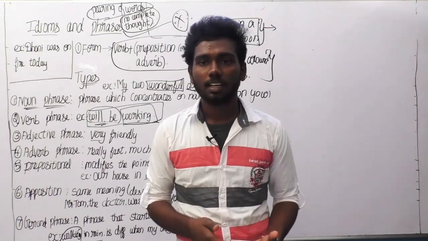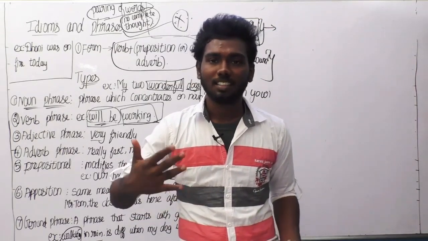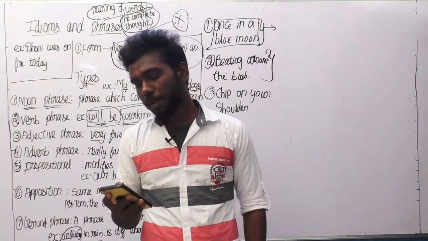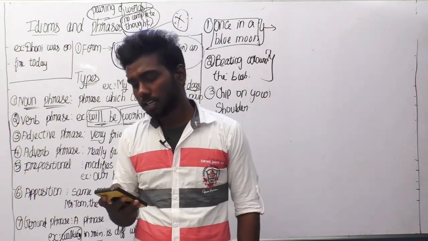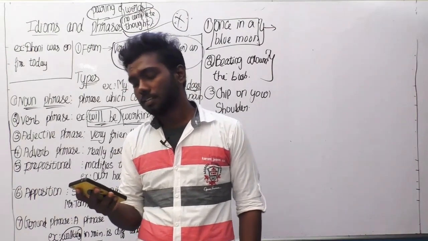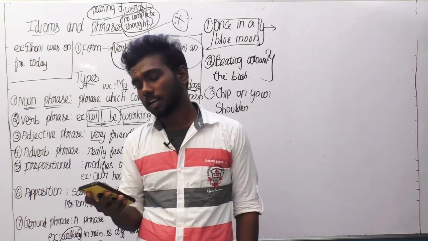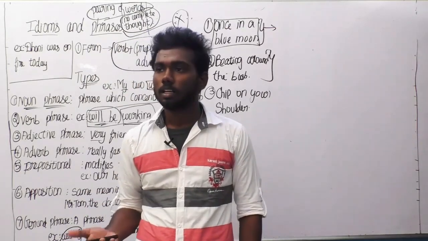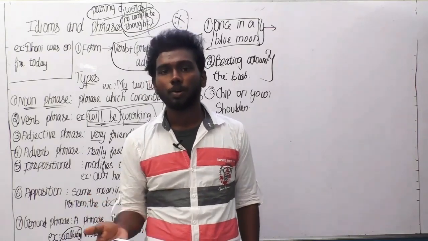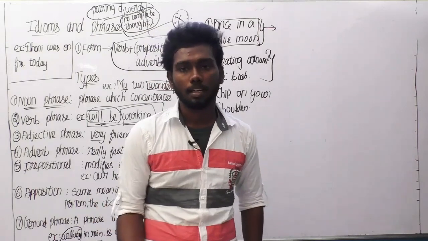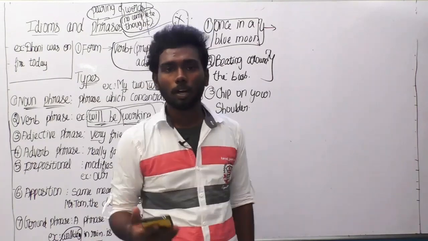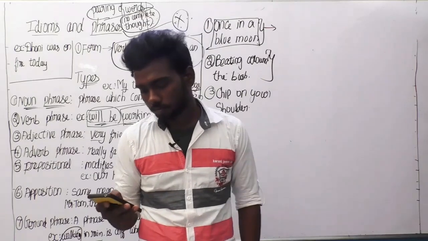The next one is golden handshake. It doesn't mean that your hand is made of gold or anything like that. The meaning here is a big sum of money given to a person when he or she leaves a company or retires. It is generally the PF amount you get when you leave the company and move to a new company. Golden handshake means PF amount.